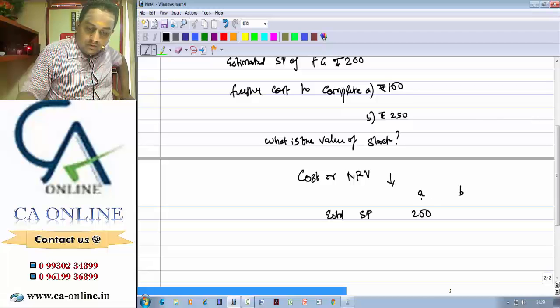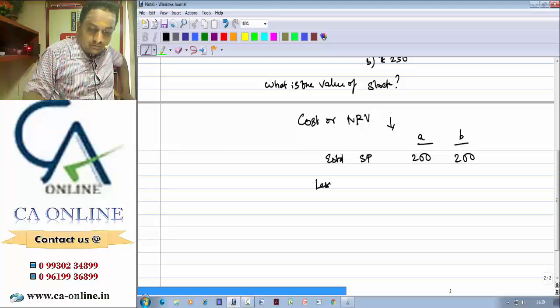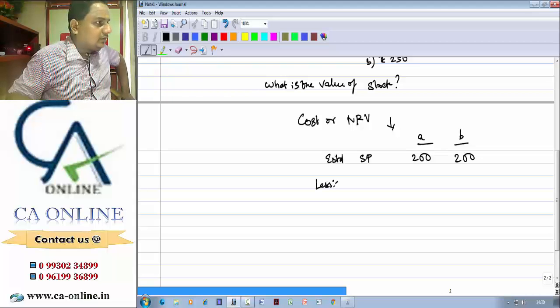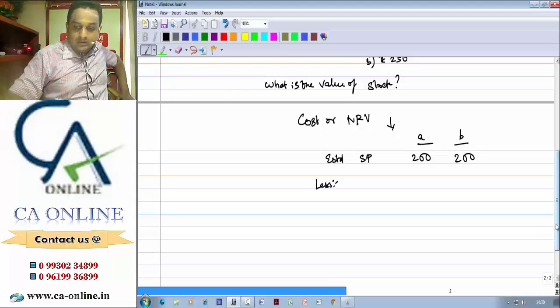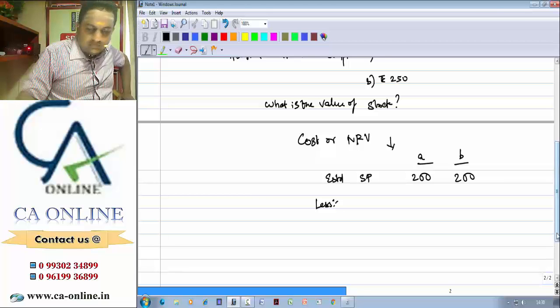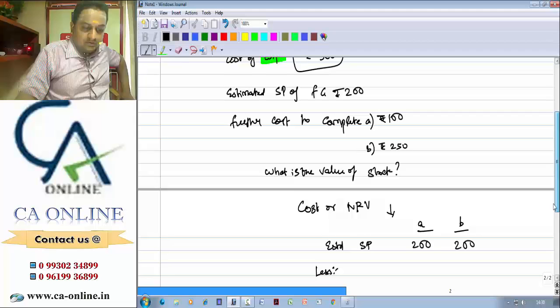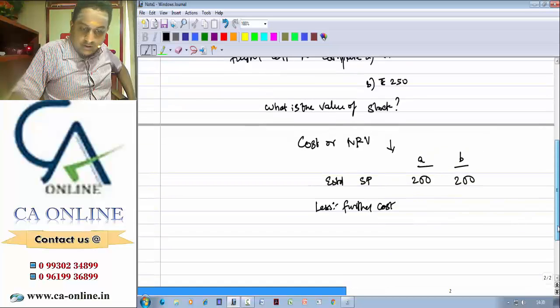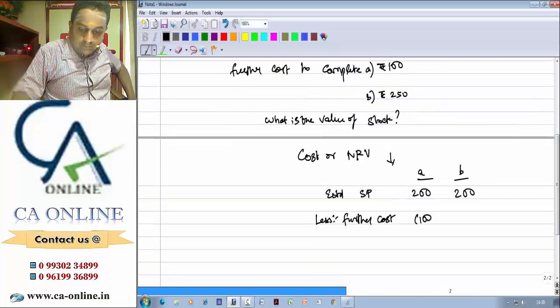That is, in case A or B, it is going to be 200, less if there are any selling expenses. Just as in capital gains you will be deducting sale transfer expenses, here also you need to deduct estimated selling expenses. It is not actual, it is estimated selling expenses. I am just assuming there are no estimated selling expenses. Then if it is WIP, you need to deduct further cost to complete. What is the further cost to complete in case A? It is 100. In case B it is 250.